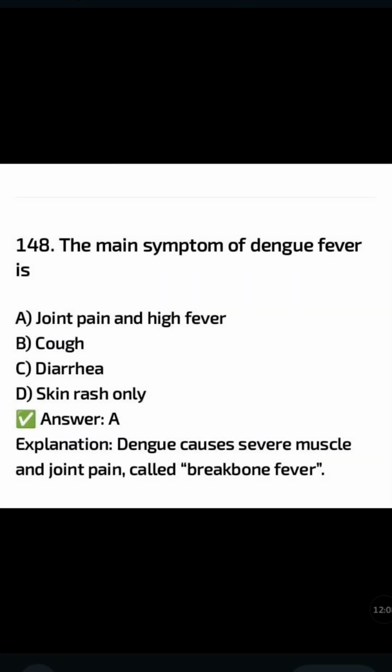The main symptom of dengue fever is: joint pain and high fever, cough, diarrhea, skin rash only. The correct answer is option A, joint pain and high fever. Dengue causes severe muscle and joint pain, called breakbone fever.